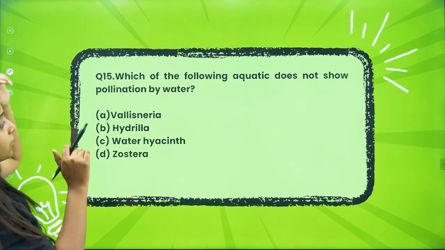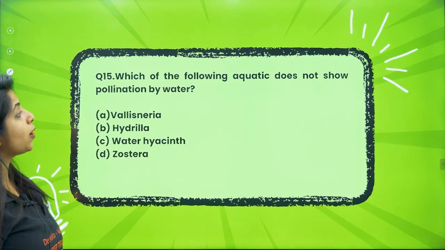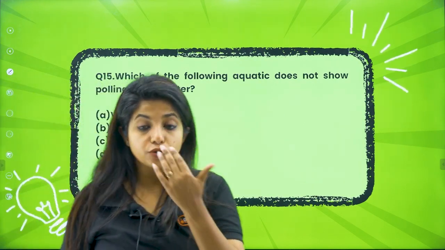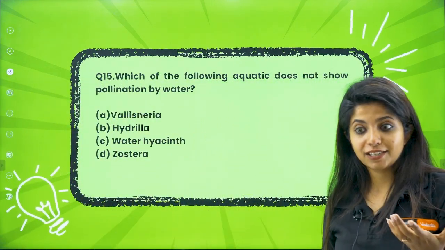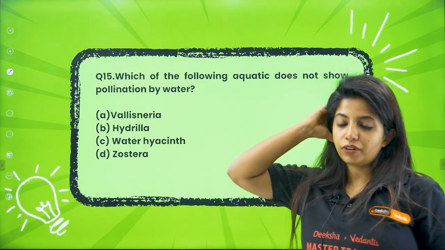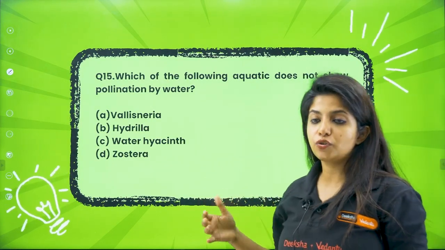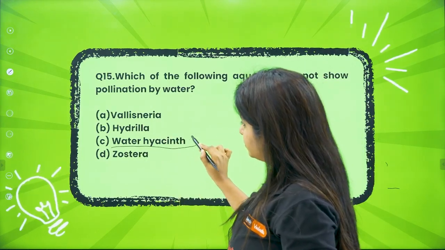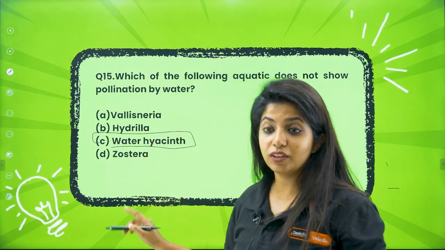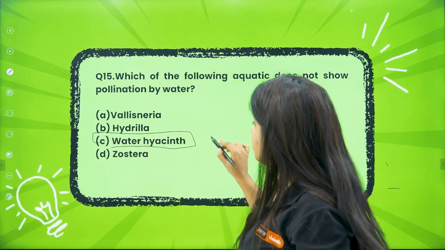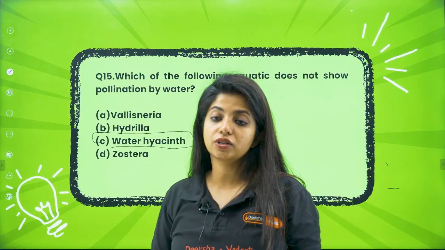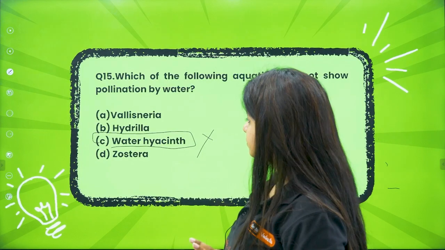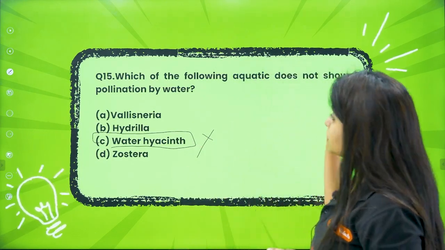Next. Which of the following aquatic plants does not show pollination by water? In your book there are certain examples of plants which show pollination by wind. In wind it is grasses, corn cob, they are all examples of wind pollination. Now in water pollination, you have Vallisneria, Zostera, Hydrilla. What about water hyacinth? Even though the term water is given, this will be the answer. It does not show water pollination. It usually shows insect pollination or wind pollination, but not water pollination.